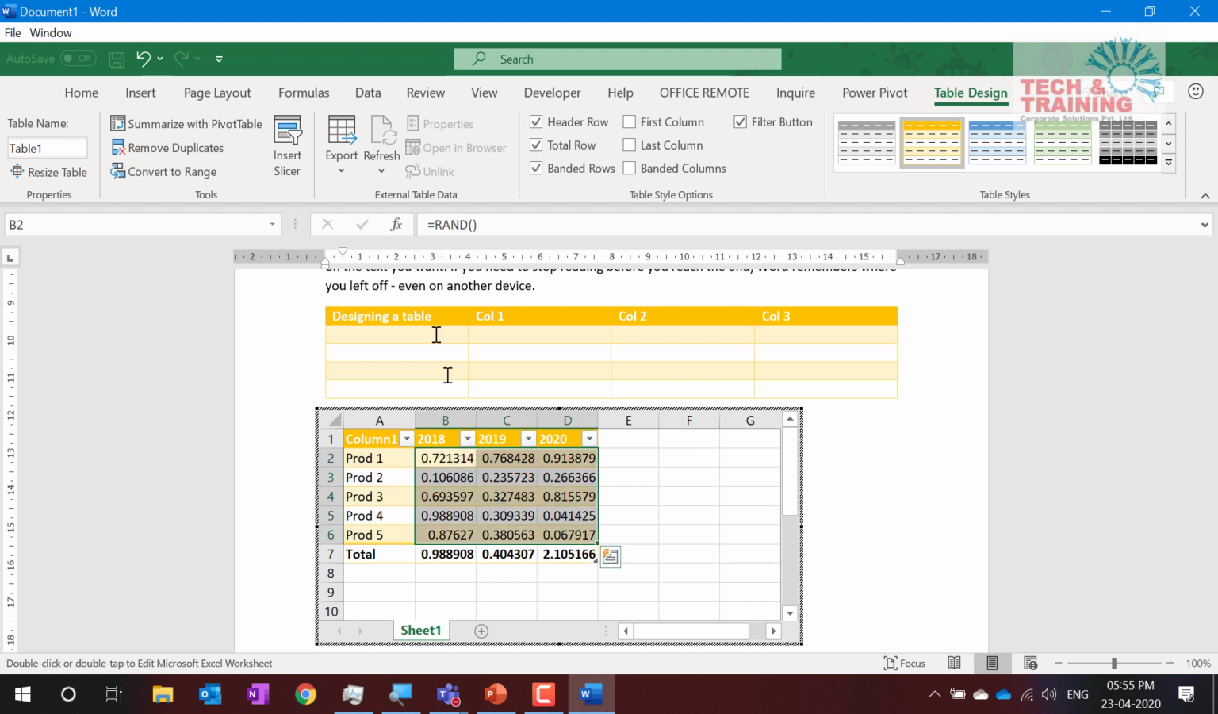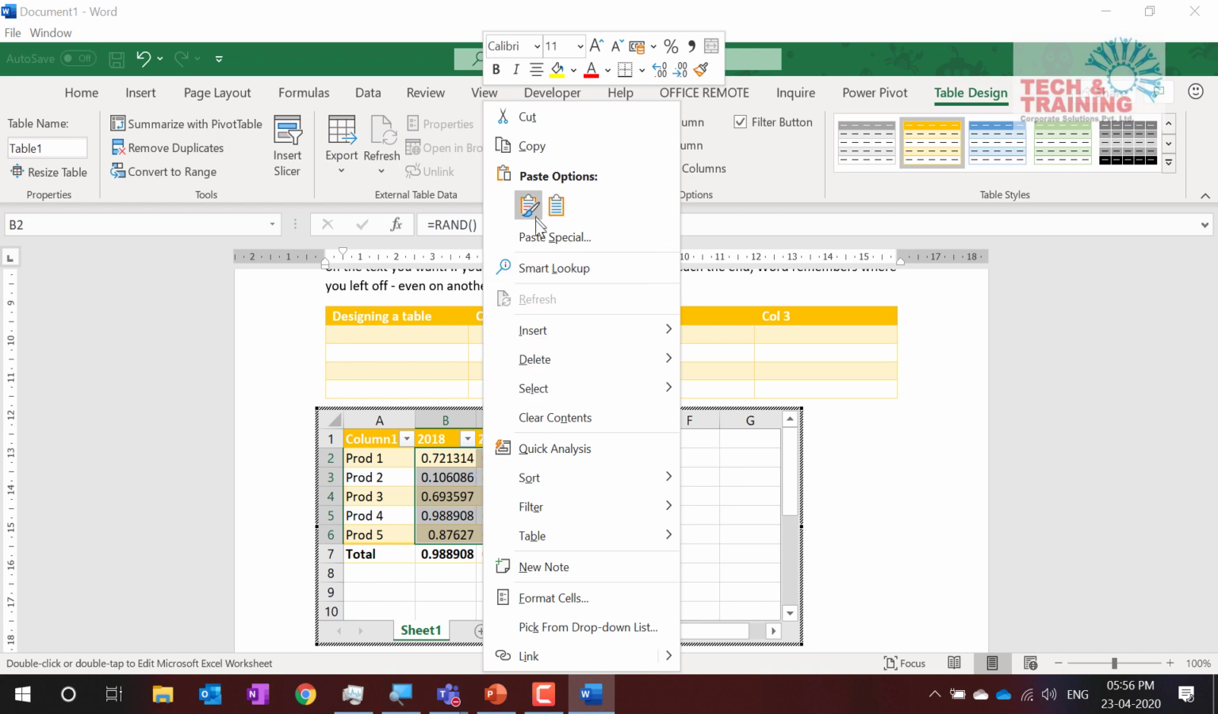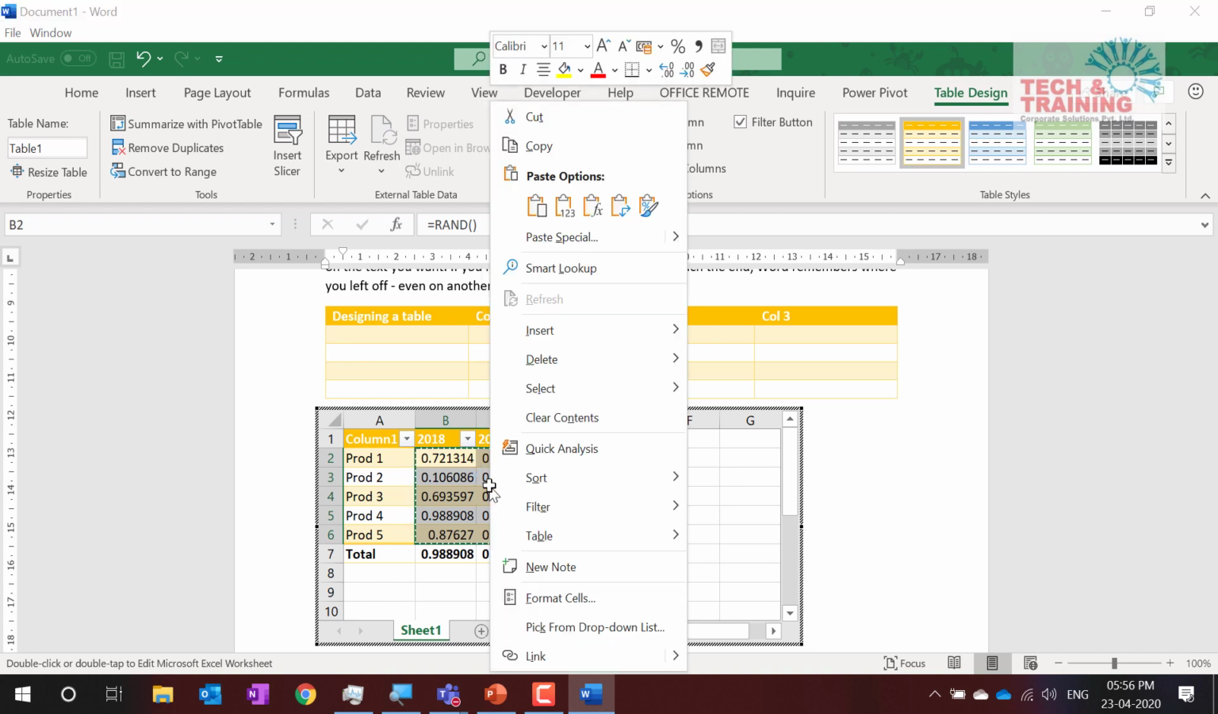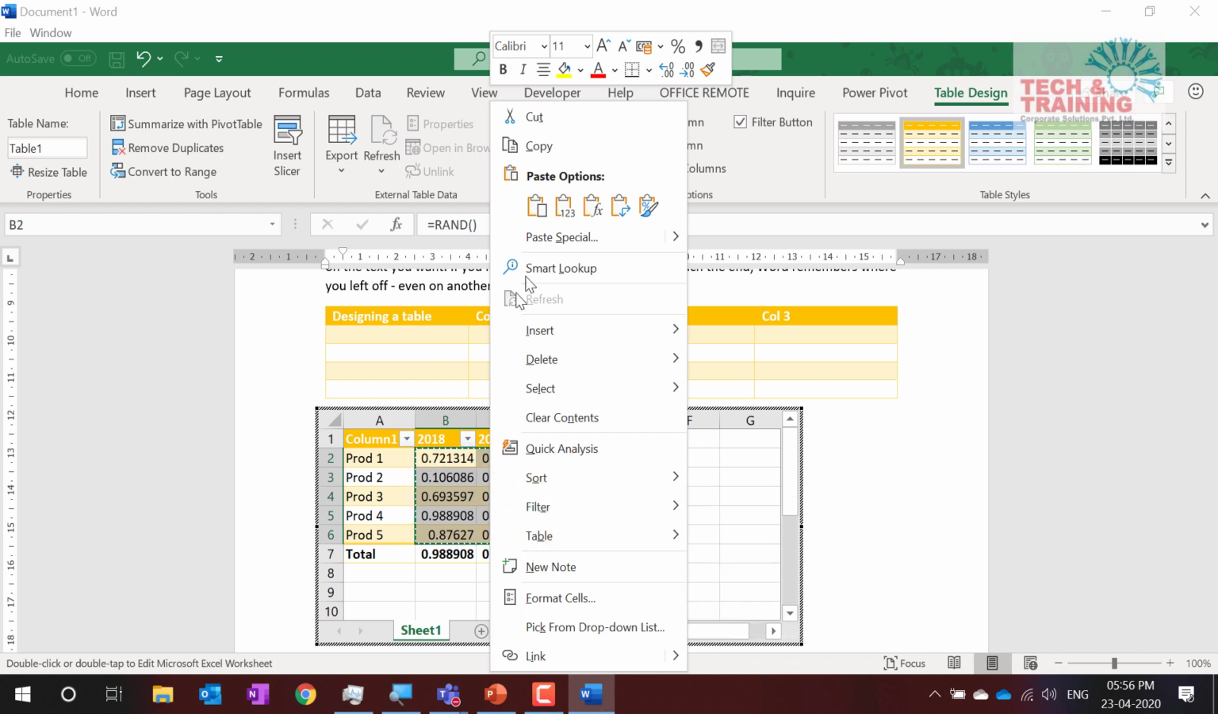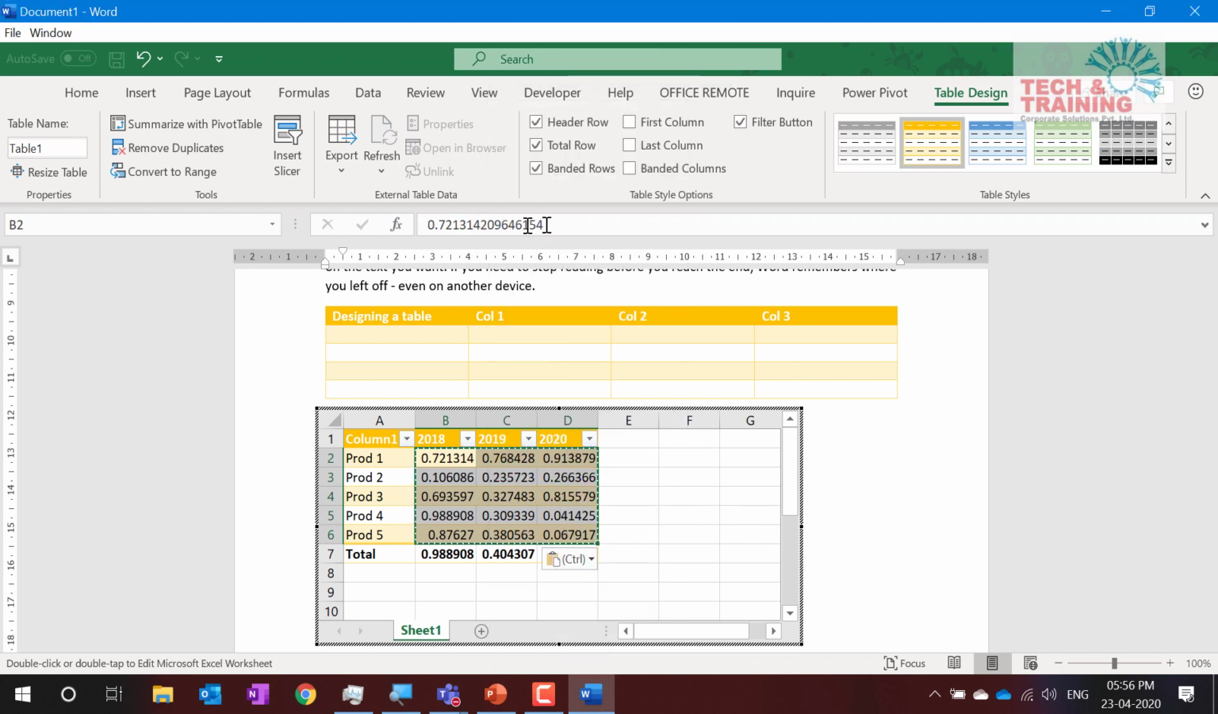Now see friends, these numbers are changing automatically. That is because these are random numbers that we have created. If you don't want these random numbers to change, you will have to copy the data and paste special as values. So I did right click, copy, and then right click on these 1, 2, 3 that you see. That is nothing but paste special as values. Okay. So now see this number, this formula has got converted into a number and you will see that these numbers are not changing.